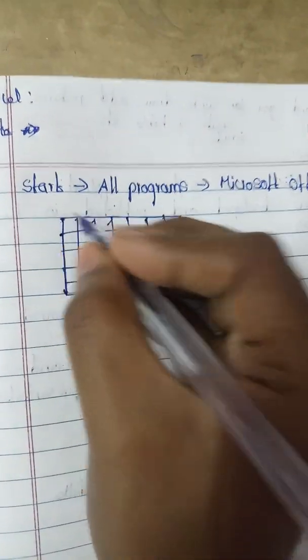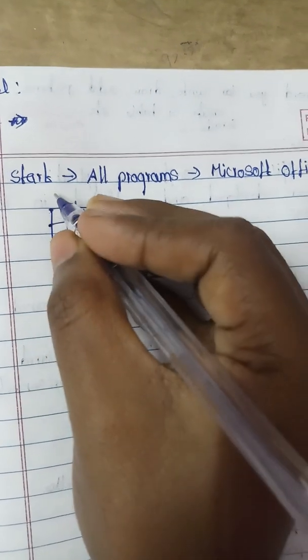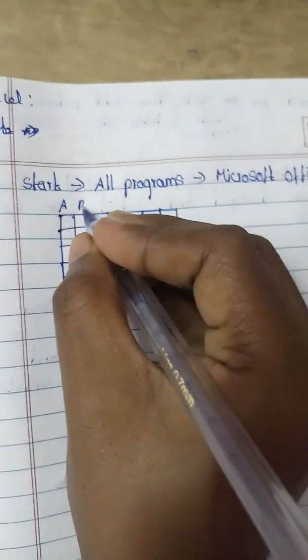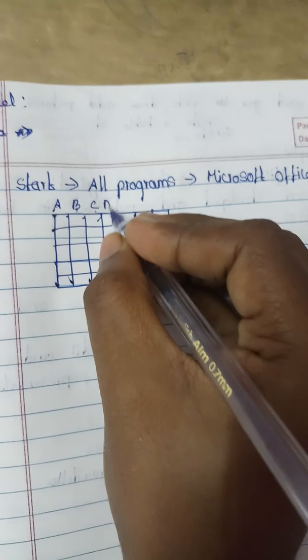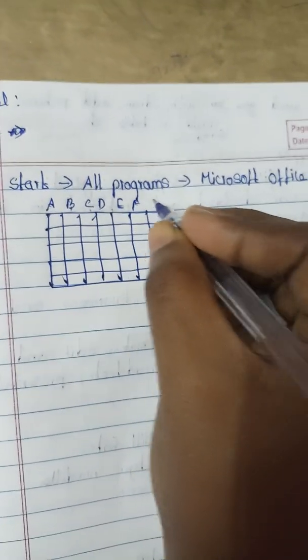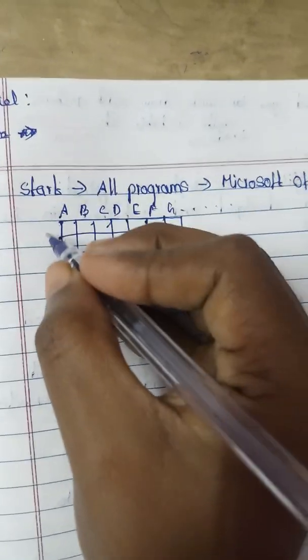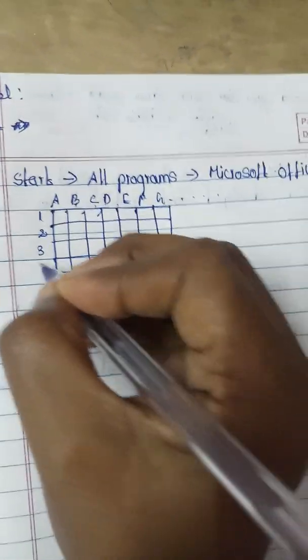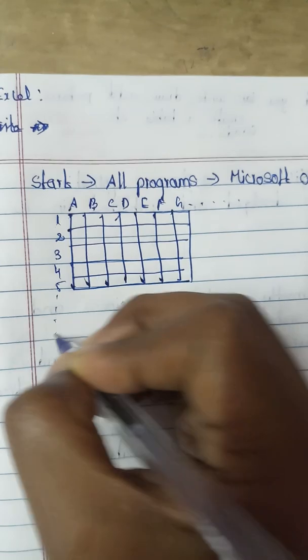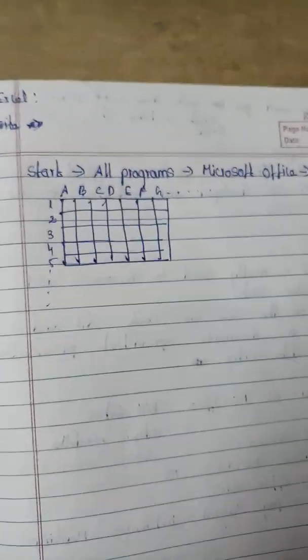It also has headers. The column header has A, B, C, D, E, F, G, etc. The row header means 1, 2, 3, 4, 5, 6, 7 and more. We can't count them all.